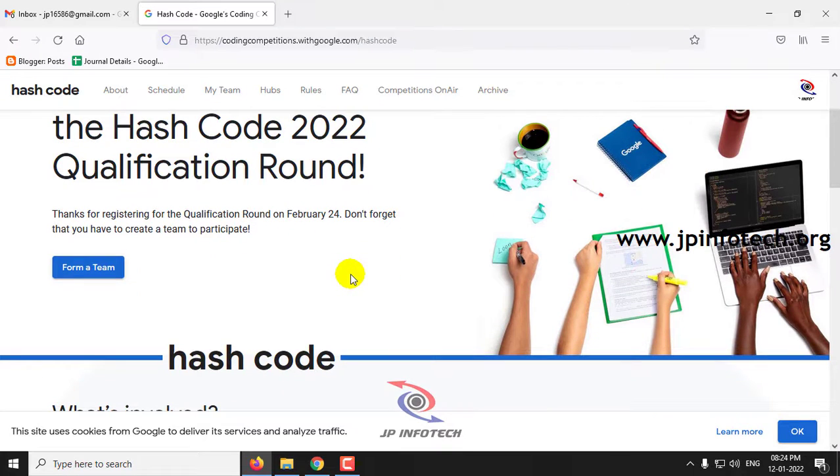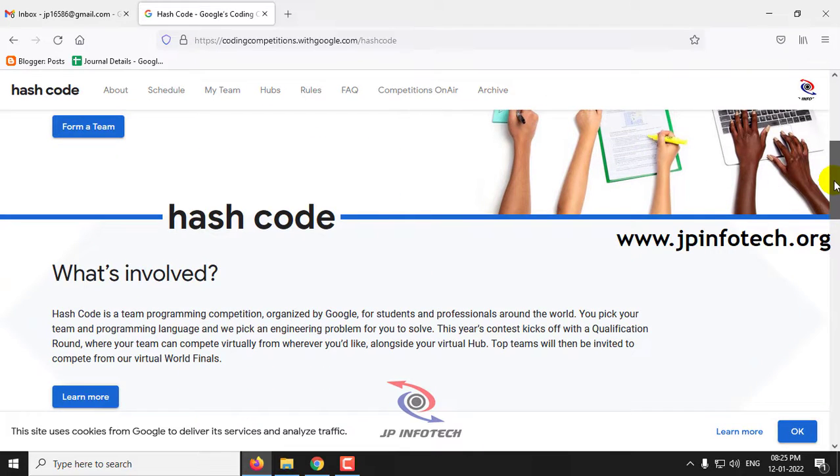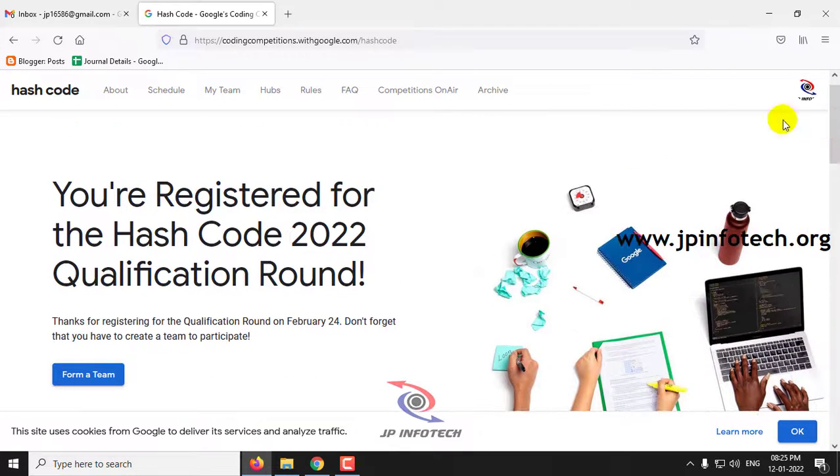Now you want to form a team. As I mentioned earlier, this is a team-based competition. Even if you don't have a team, you can invite your friends. They need to create a profile like this, and then they can join. Let us see how to form a team. Please note that the qualification round should be done before February 24.